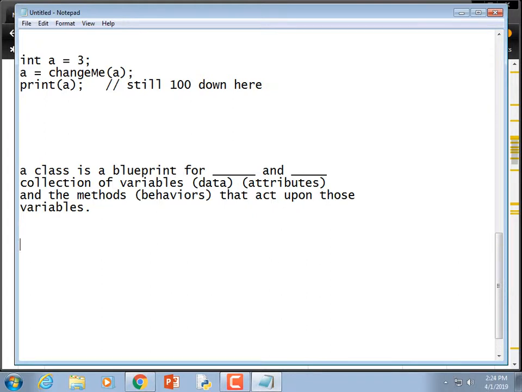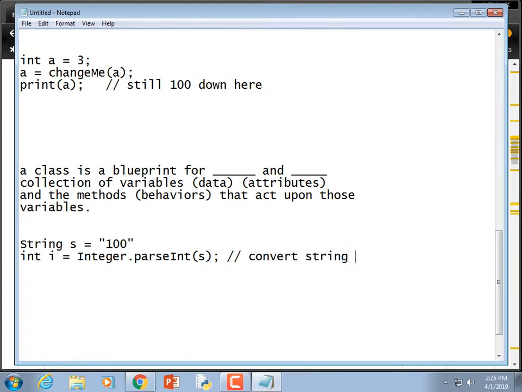So if you need to turn a string into an int or something like that, you just do this, right? int i equals Integer.parseInt(s), assuming s is a string, right? s is equal to 100 or 1, whatever. So this is the key. You want to convert a string to an int, you'd use the wrapper class. And if it was a double, you'd use Double.parseDouble or whatever.